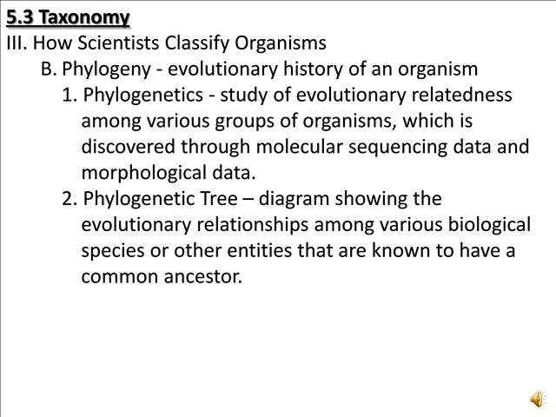Phylogeny is known as the evolutionary history of an organism, and it is something that taxonomists use quite often. Phylogenetics is the study of these evolutionary relationships among organisms, and is usually based on molecular sequencing data as well as morphological data, as we talked about in the previous slide. The diagram that is used in phylogenetics is called the phylogenetic tree. This is a diagram showing the evolutionary relationships among various biological species, and is very much like a family tree in reverse.